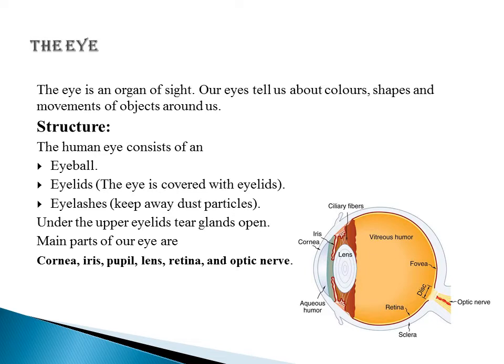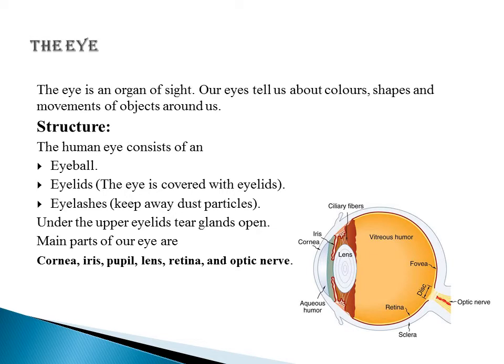Next part is the lens. Behind the pupil, a flexible lens is present. The lens helps the eye to focus the light. It means the lens helps in the focusing of light. Next part is the retina. The light sensitive portion of the eyeball is called the retina. The eye lens forms the image on the retina. It means the image we see with the help of our eyes is formed on the retina.